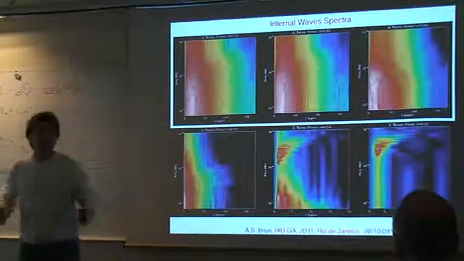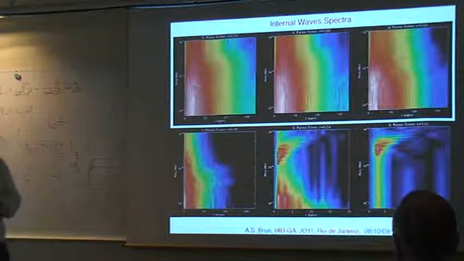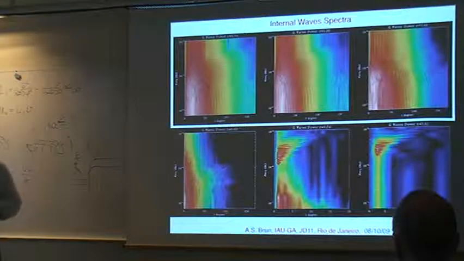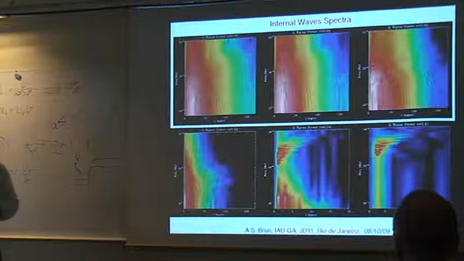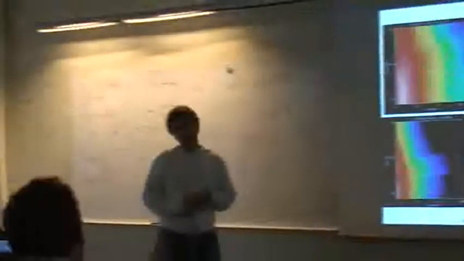But this I don't really understand yet. I need to study in more detail. But convection is the only source of these waves. I mean, no, not convection, the boundary. Convection and stable stratification.